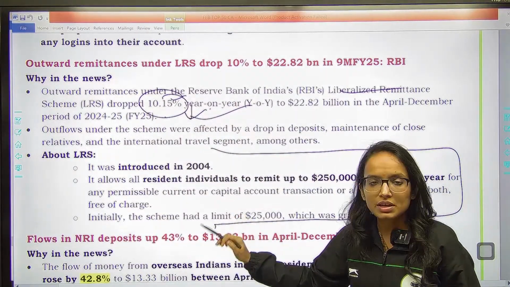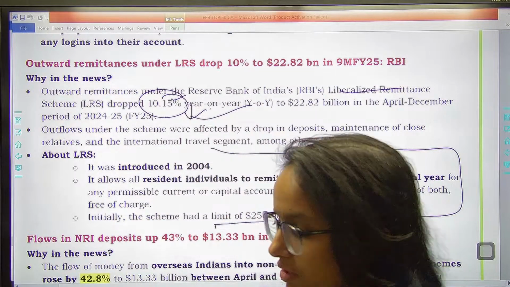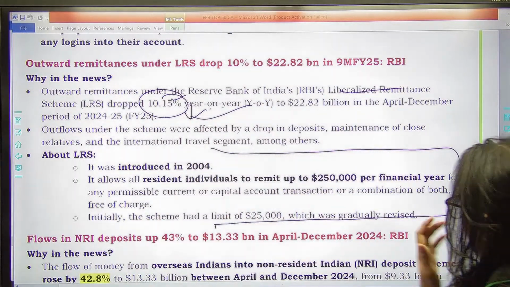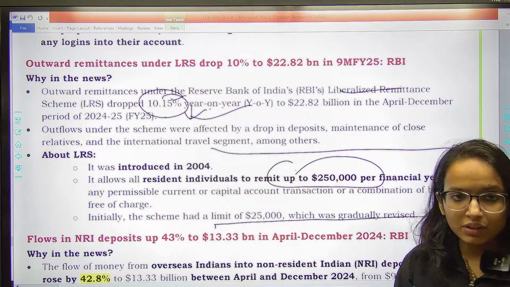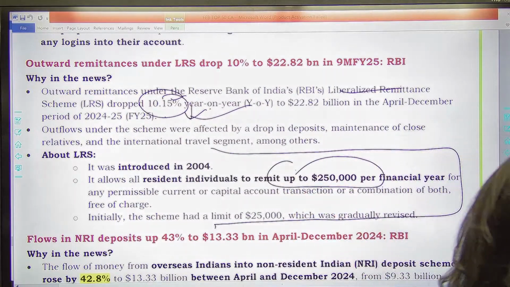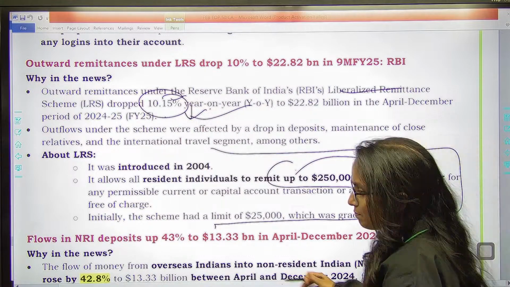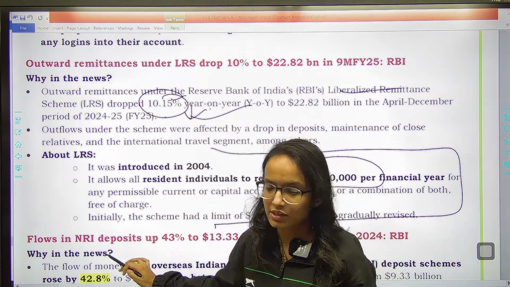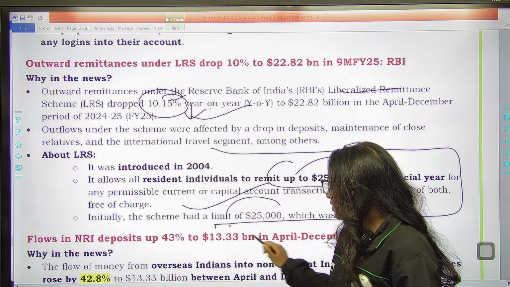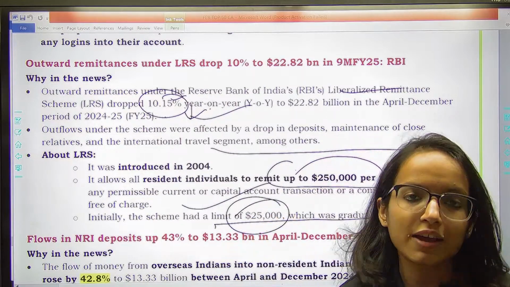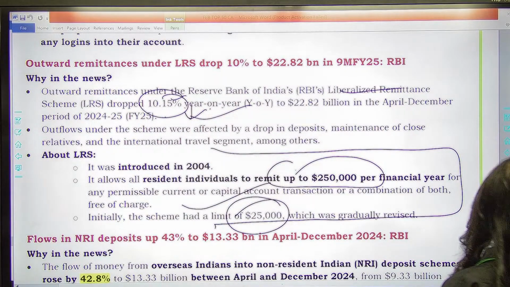You must be very clear about the scheme. It was launched in 2004, remember, where resident individuals can remit up to $250,000 per financial year for any permissible current or capital account transaction. This is something you need to remember. Initially, the limit was 25,000 US dollars, but now it has been raised. So the LRS is important from here.